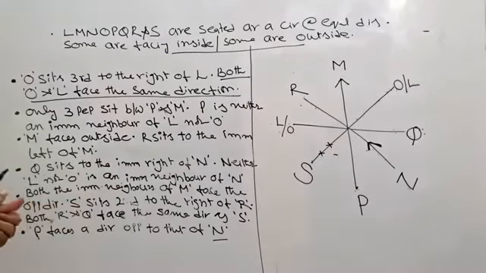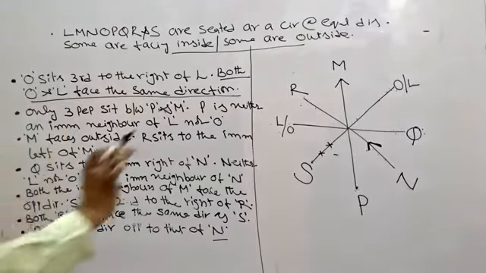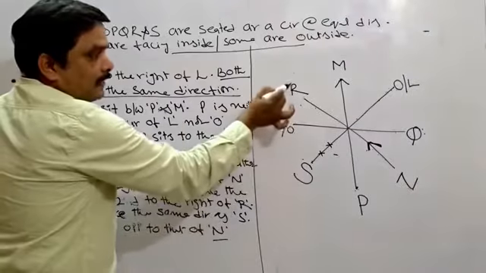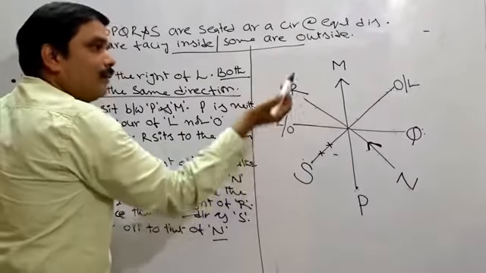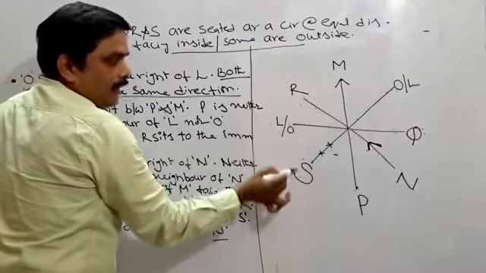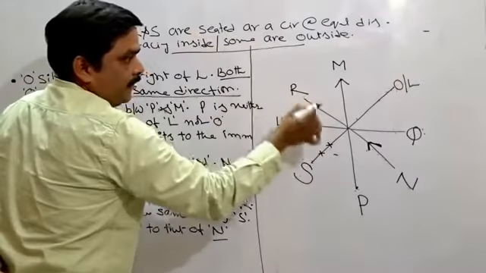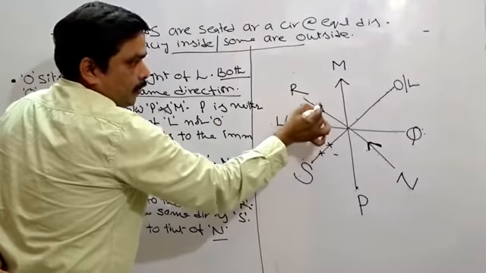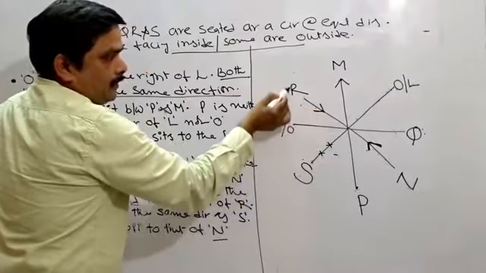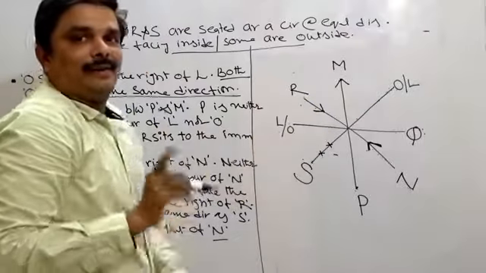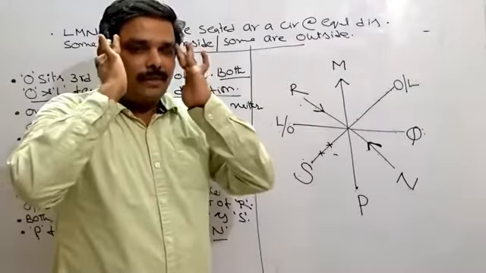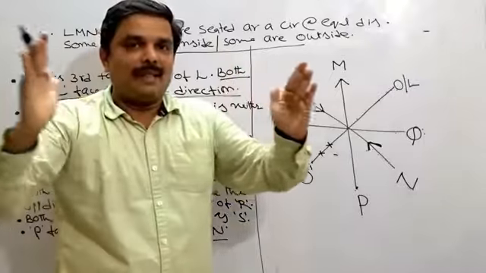S sits second to the right of R. Now here S sits second to the right side of R. When S should be second to the right of R, R must be facing inside. Only then I can say S should be second to the right of R. Got the clarity, right? This step by step you need to unravel the puzzle.